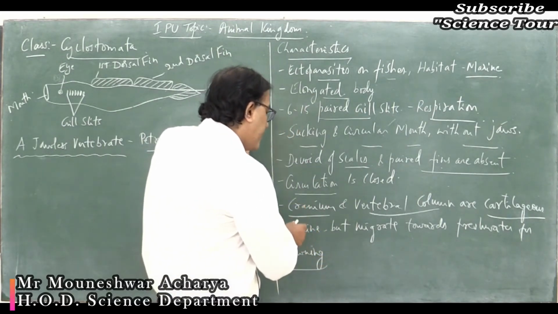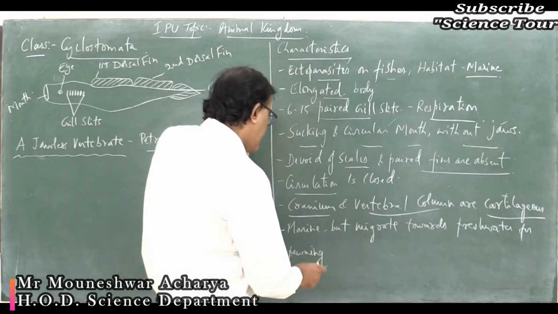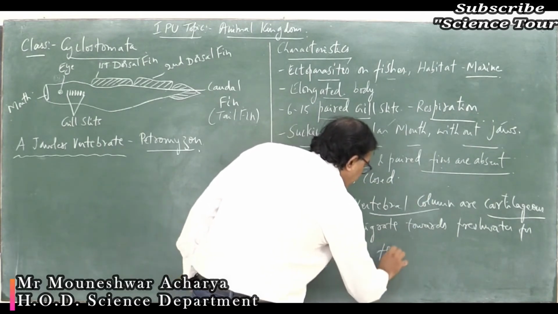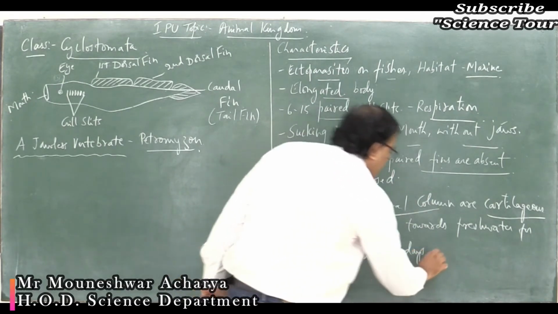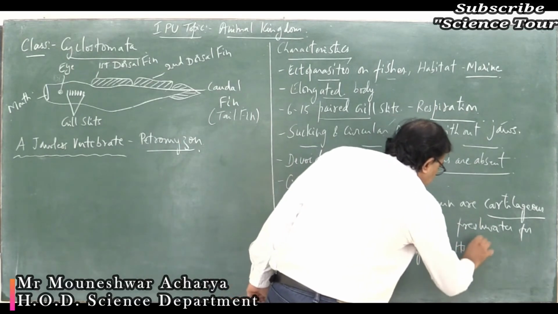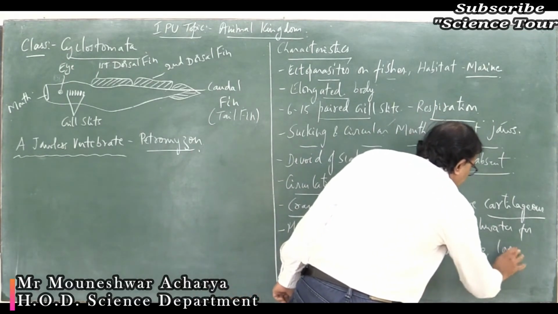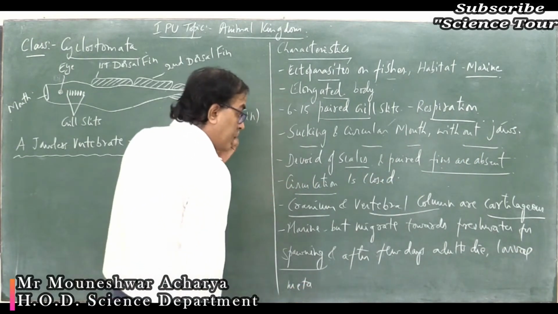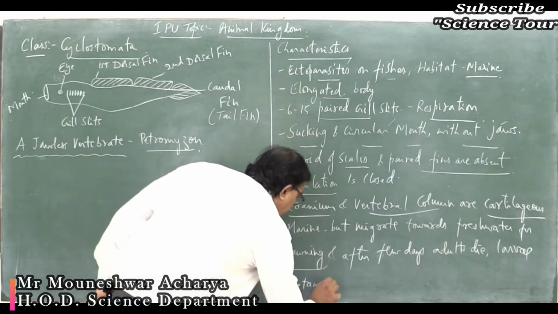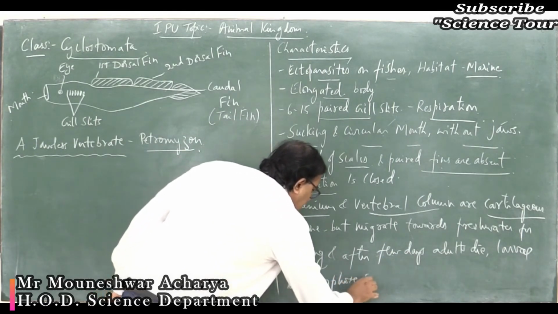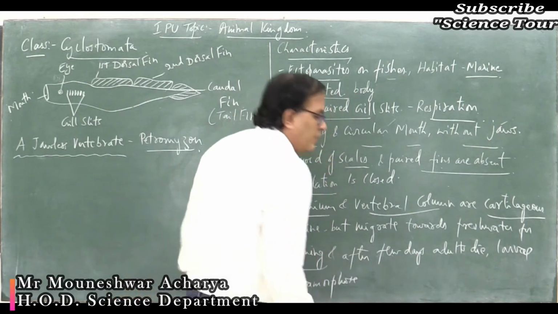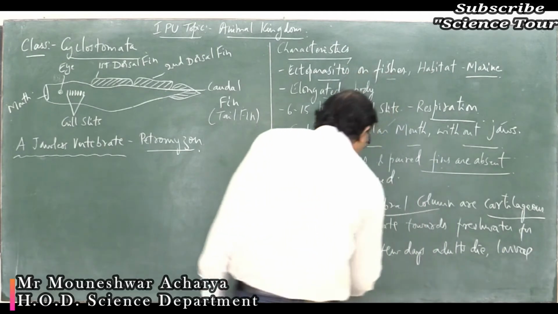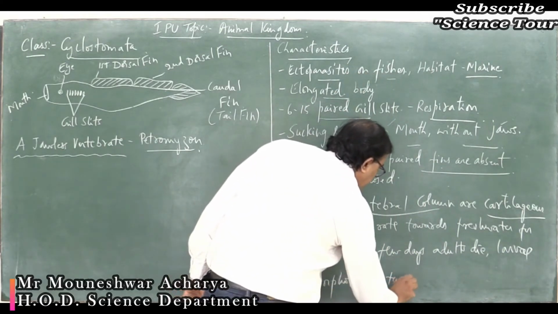They migrate from marine water to fresh water for spawning, and after a few days adults die. Larvae metamorphose, meaning they grow into adults. After metamorphosis, they return to the ocean.